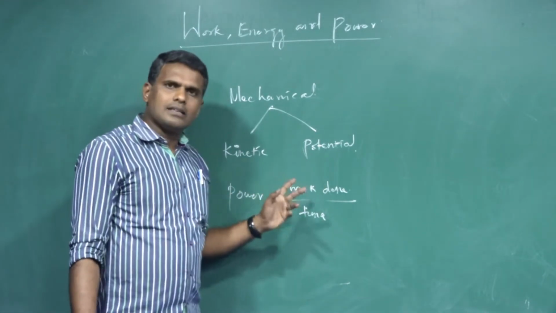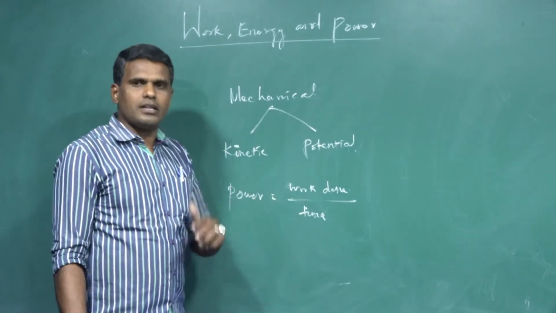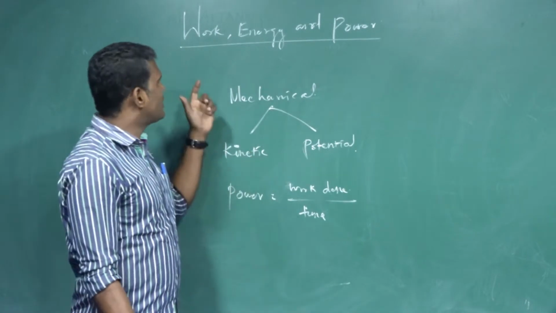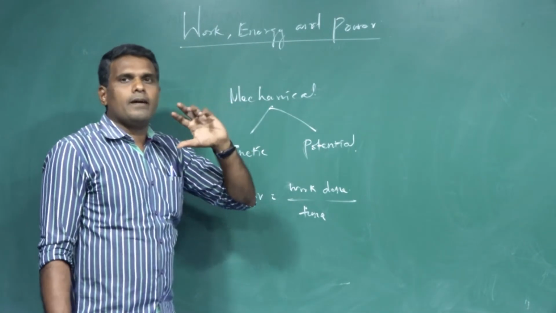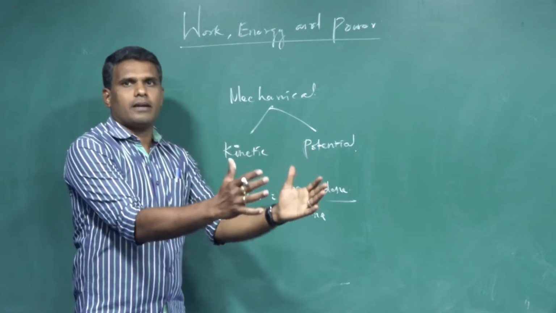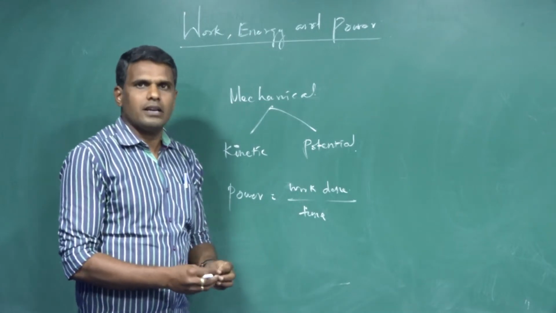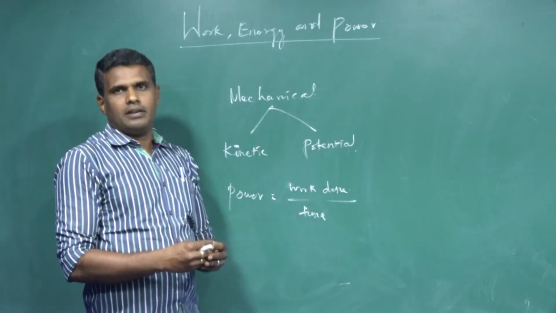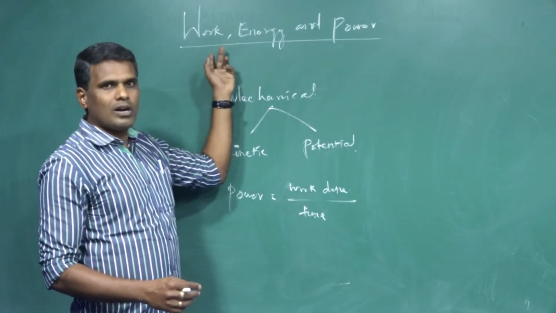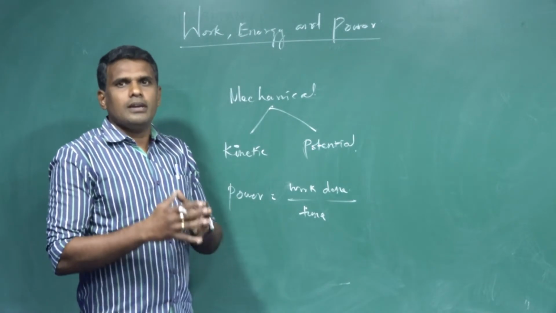Why am I writing this as work done by time taken? Are work done and energy the same? Of course, yes. Work done and energy are the same. That is why they possess the same dimensions as well as the same units. Because force acting on the body displaces the body so that work is done on the body. In order to do that work, some amount of energy is required. And the ability or capacity to do the work is called energy. So both are one and the same. We are speaking about the capacity.